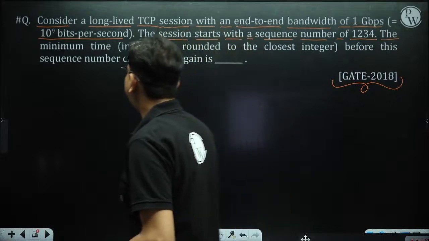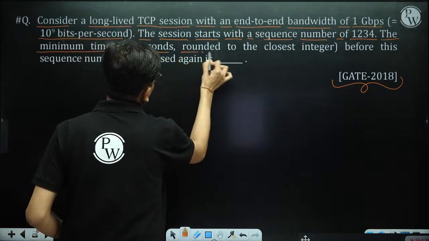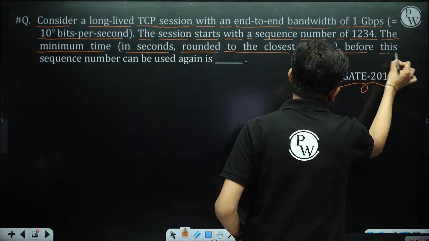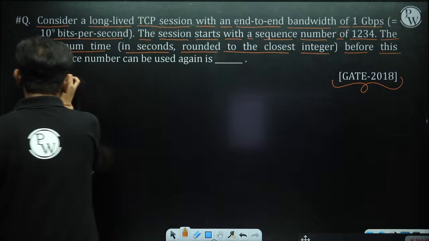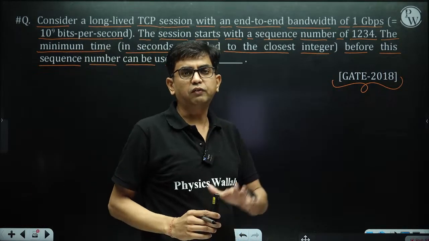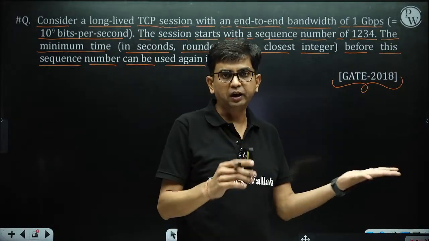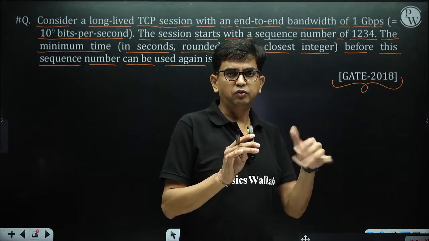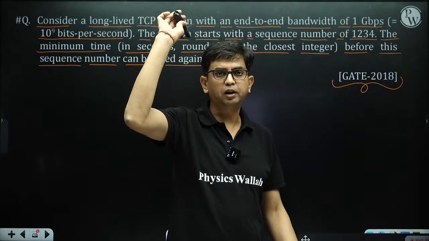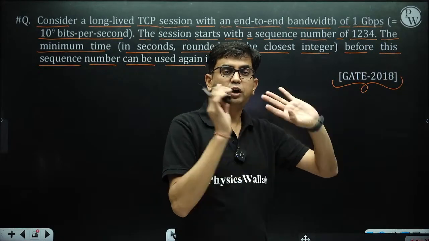The minimum time in seconds, rounded to the closest integer, before this sequence number can be used again. Means the same sequence number is going to repeat. Minimum time for which the same sequence number is going to be used again. 1234 is a sequence number and the same 1234 is going to be used again after what amount of time.